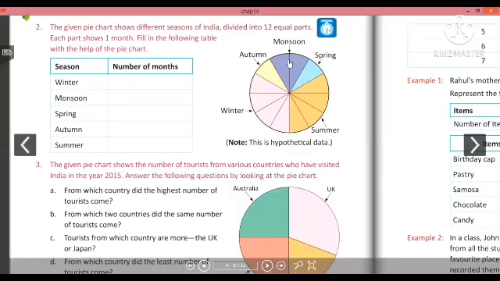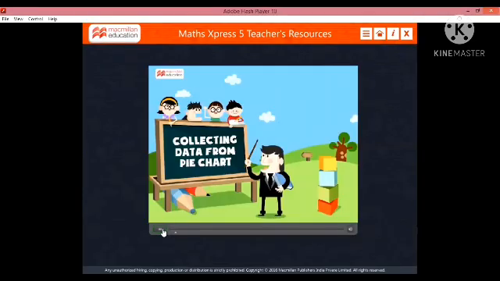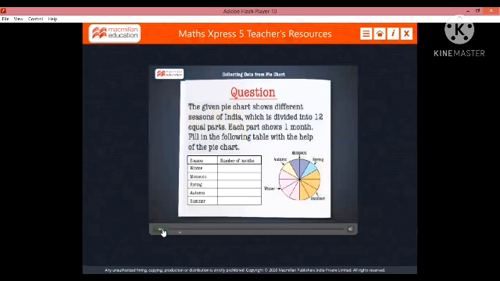Number 2, which says that the given pie chart shows different seasons of India divided into 12 equal parts. Each part shows 1 month. Fill in the following table with the help of the pie chart. So we will quickly look at the math solution and we will see in the video how to solve this. The given pie chart shows different seasons of India, which is divided into 12 equal parts. Each part shows 1 month. Fill in the following table with the help of the pie chart.